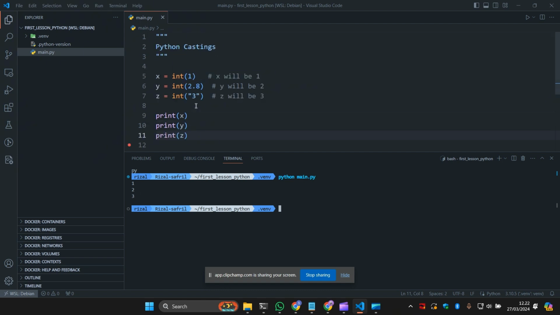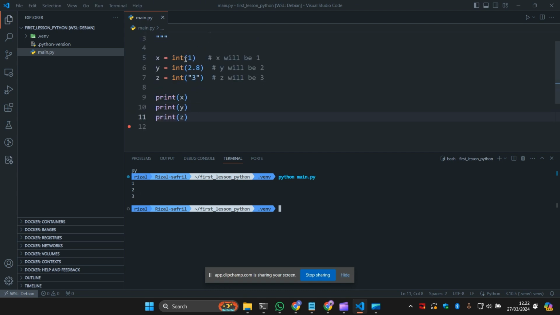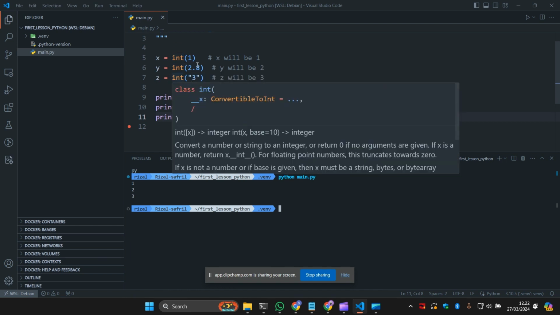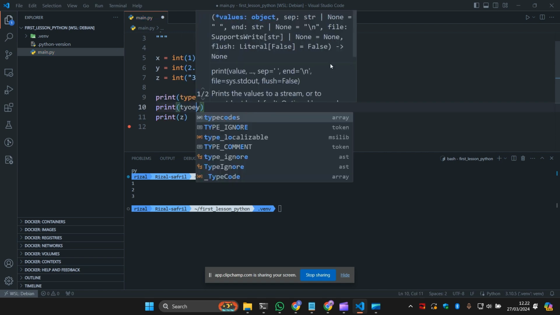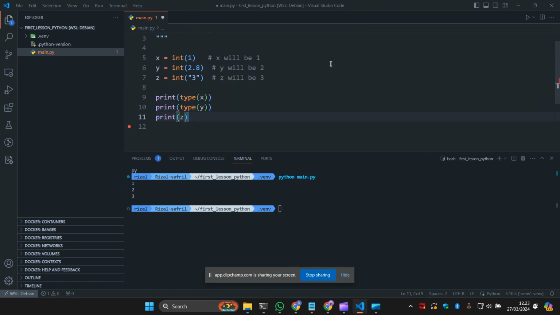If you have a question, how do you know if this is an integer and not a float or a string? We can give it a type here just to prove that all of these have now become integers. Now if I print it, we see that x belongs to class integer, y also belongs to integer, and also z. So this is how we do casting in Python.